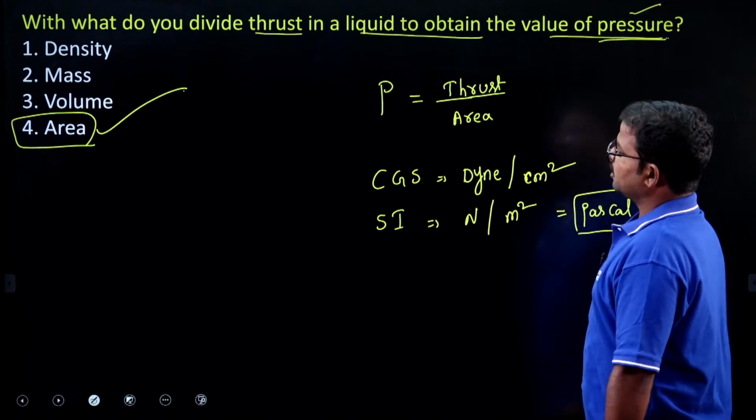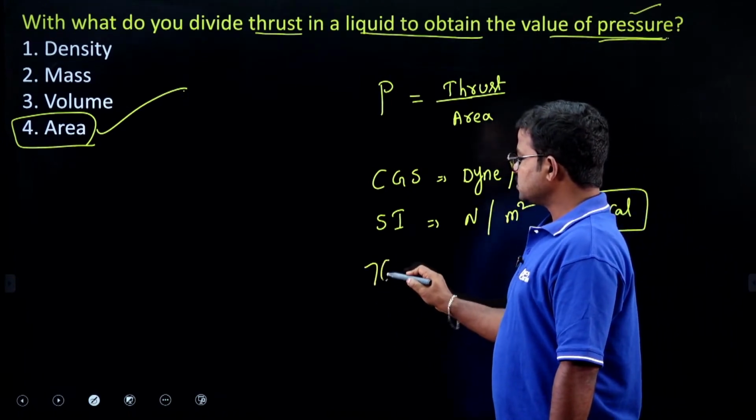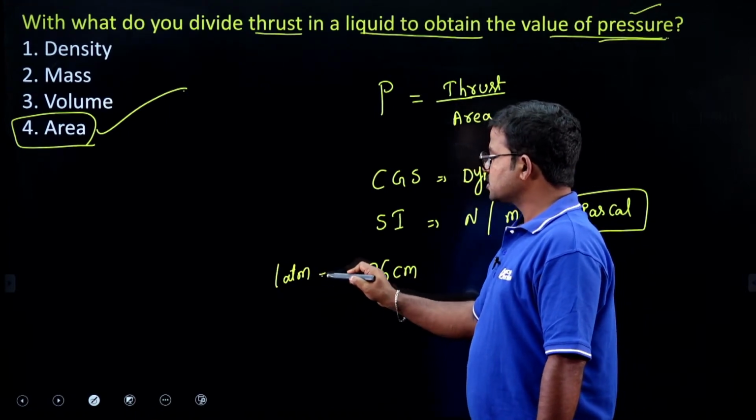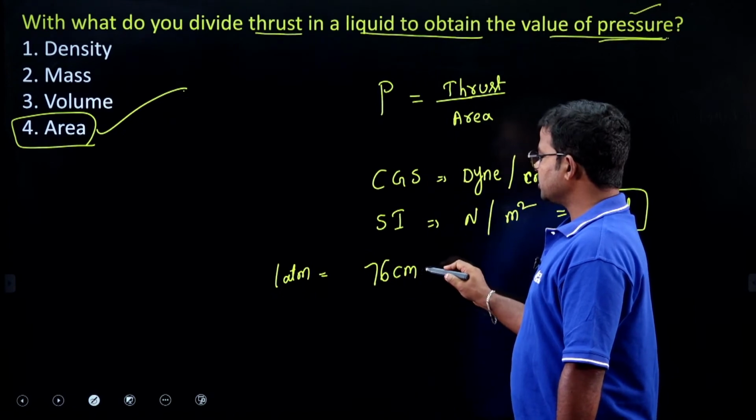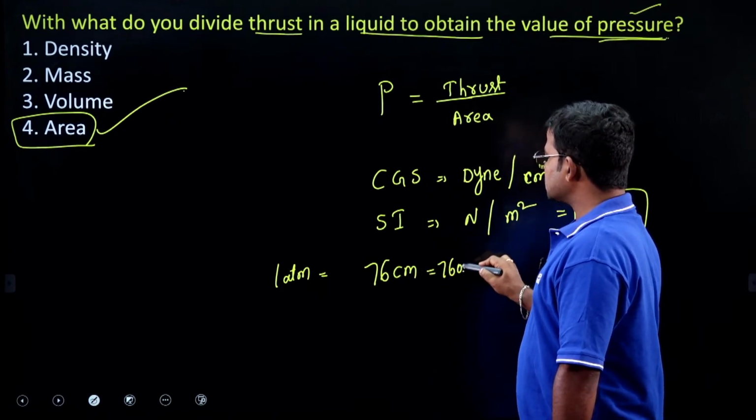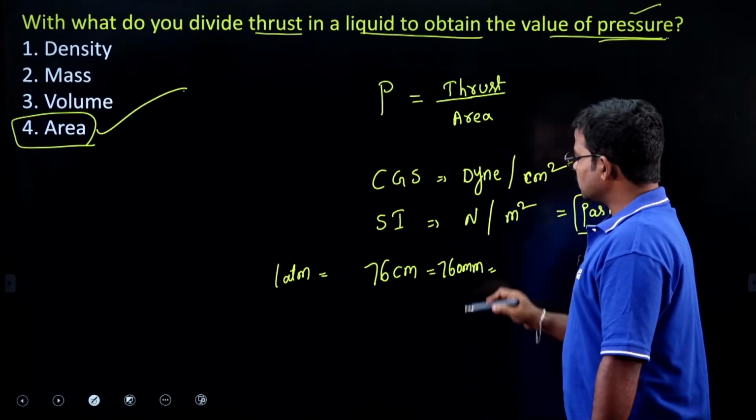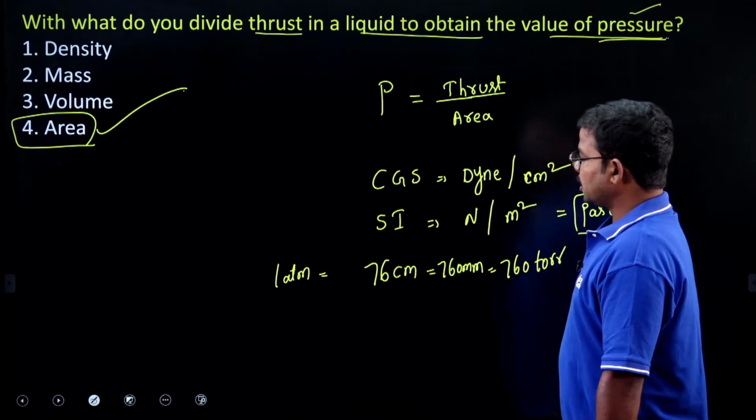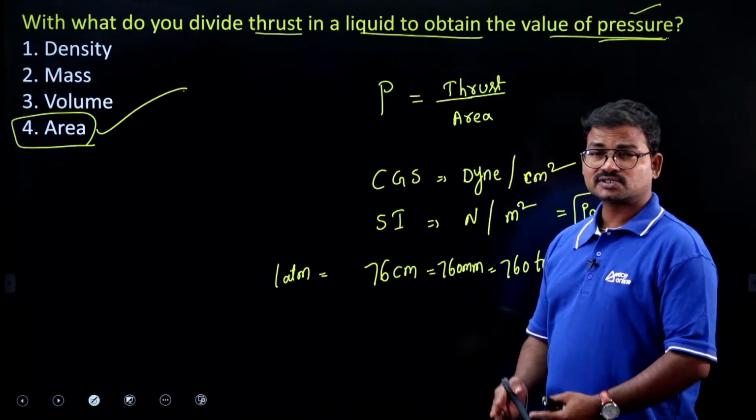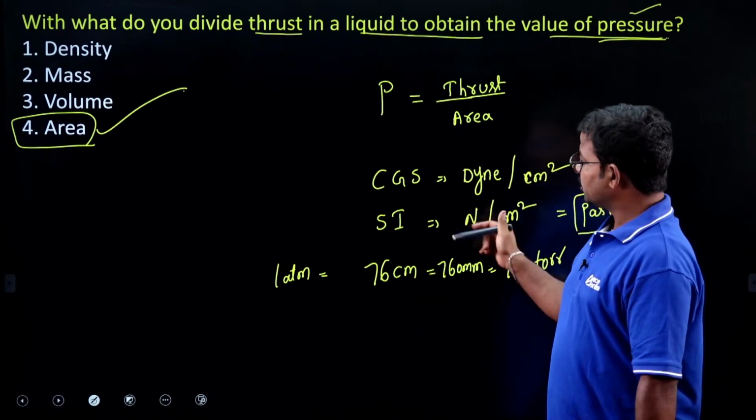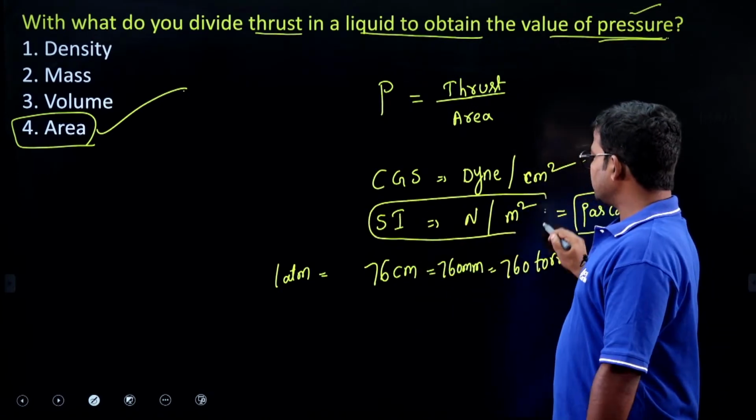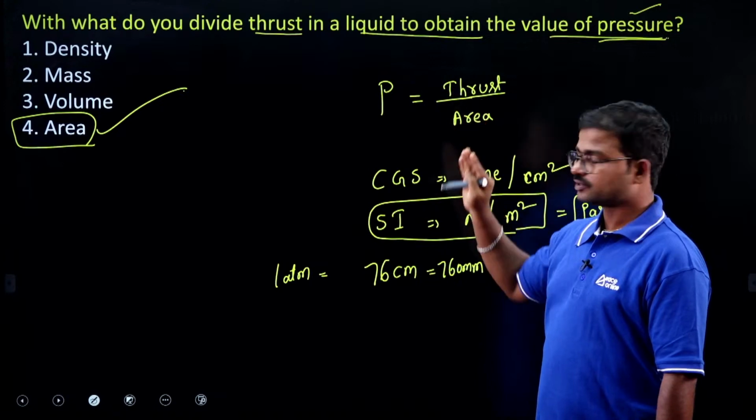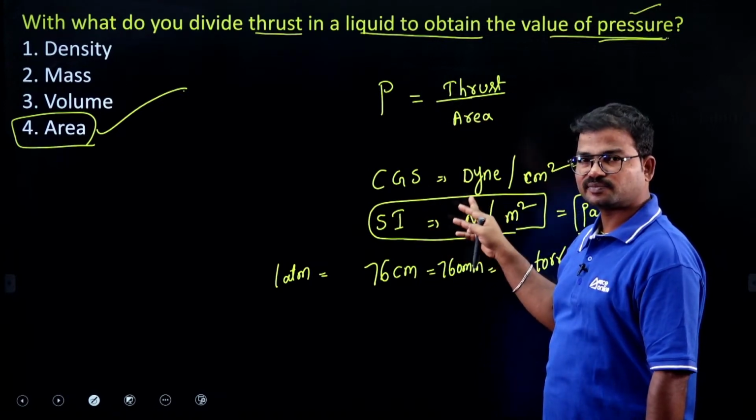We also know that 1 atmosphere is equal to 76 centimeters, or 760 millimeters, or 760 torr, and we also have bar. Those are all considered units of pressure. From the examination point of view, mostly you will get very simple questions, like units and formula based questions. So you have to remember the units of pressure also.